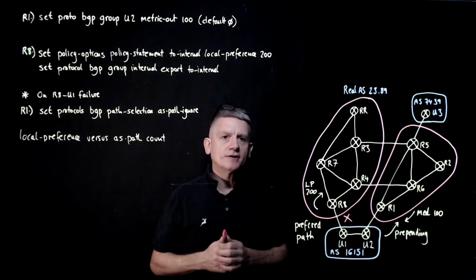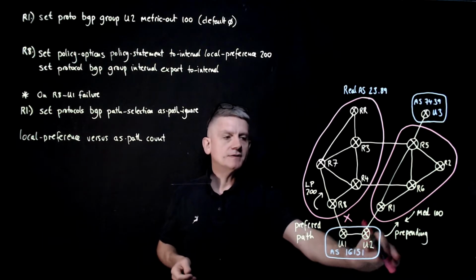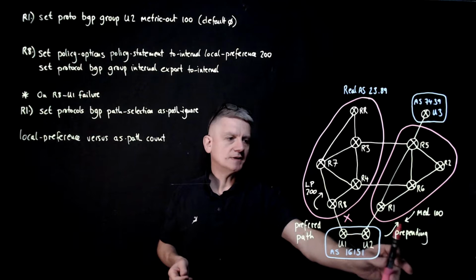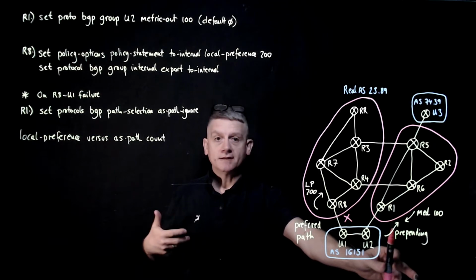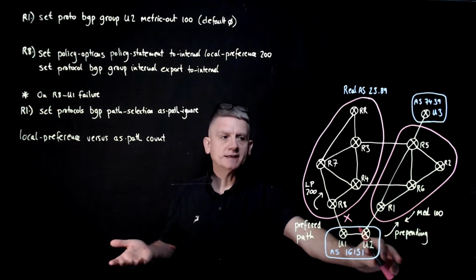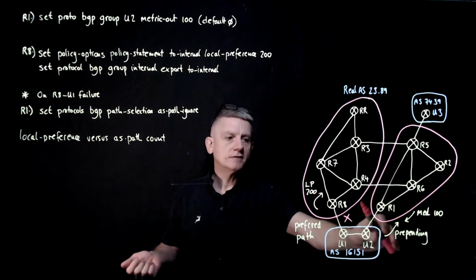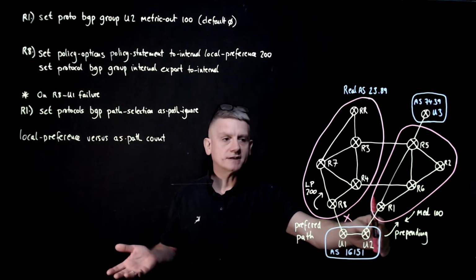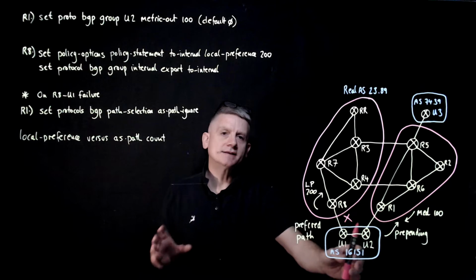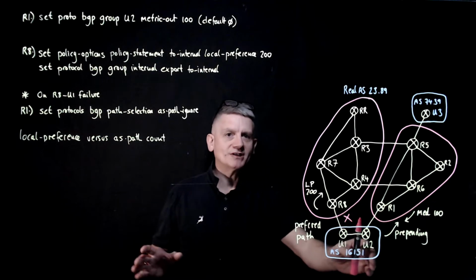So let's just have a quick look at what's going on here. Upstream 2 didn't want R1 to be the entry point, so it's been prepending routes. Now, they could have set the multi-exit discriminator, but of course we could have ignored that as well. Or they could have got on the phone and they could have asked us. However, they've been prepending. This is as old as the hills. It goes on pretty much everywhere.